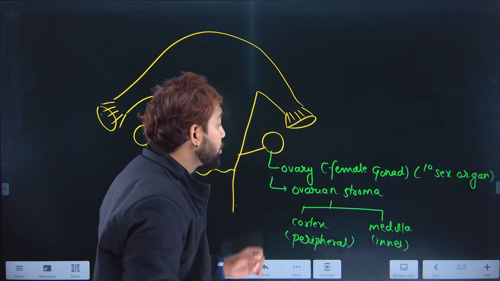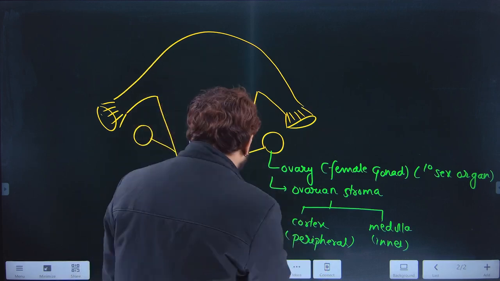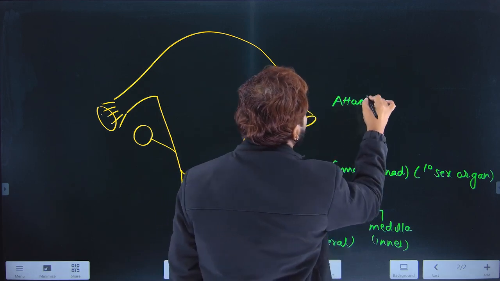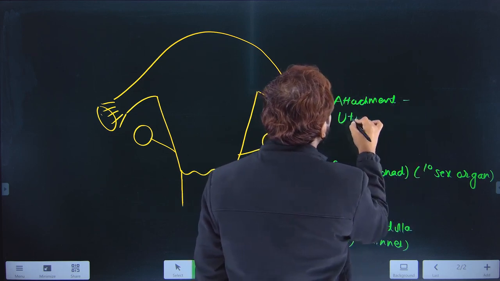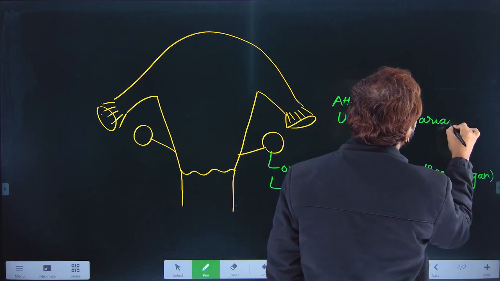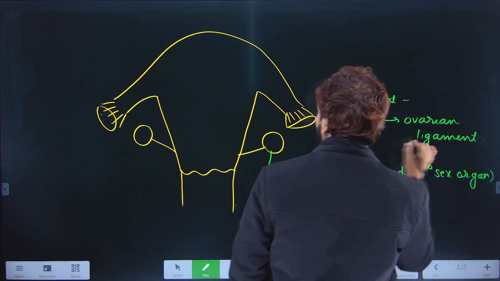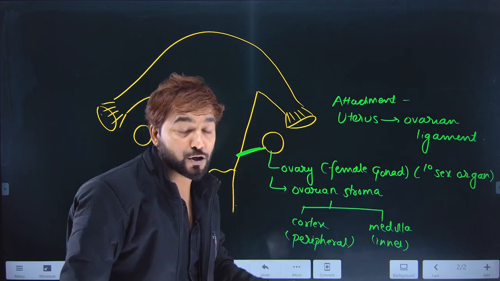If you talk about the attachments of the ovary, it is attached to the uterus by the ovarian ligament. Which ligament? It is attached by the ovarian ligament.